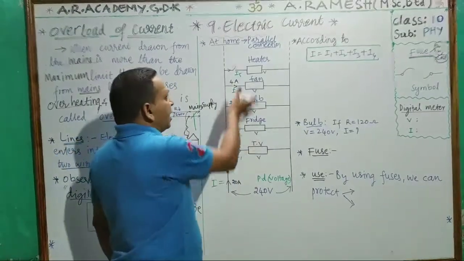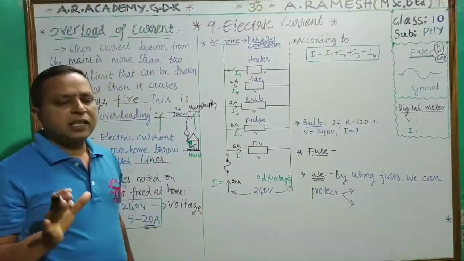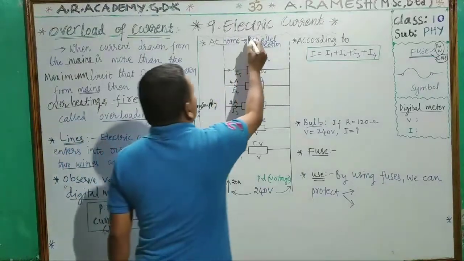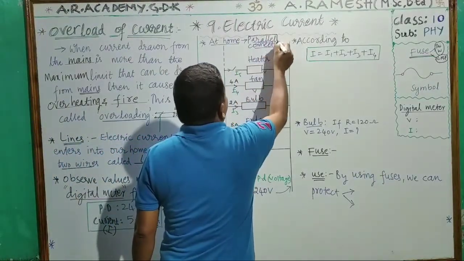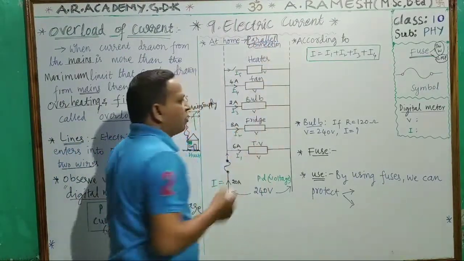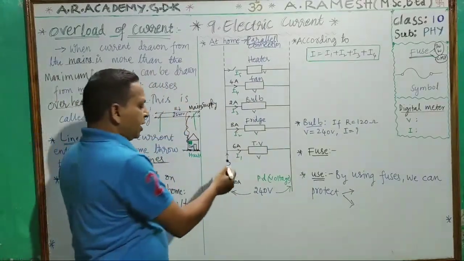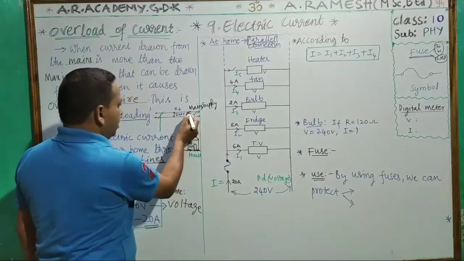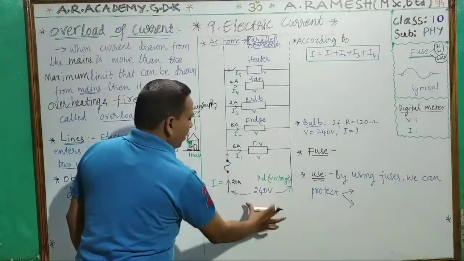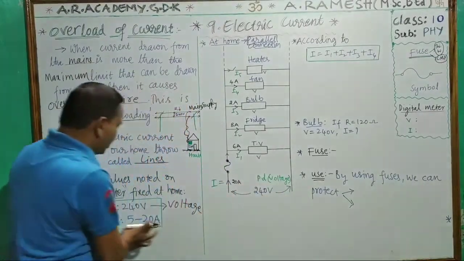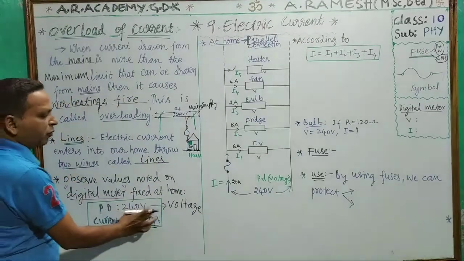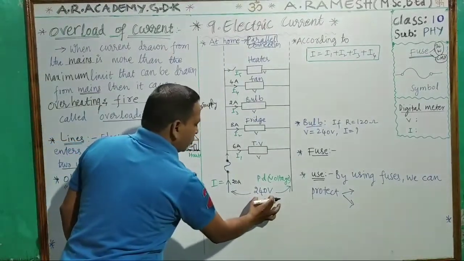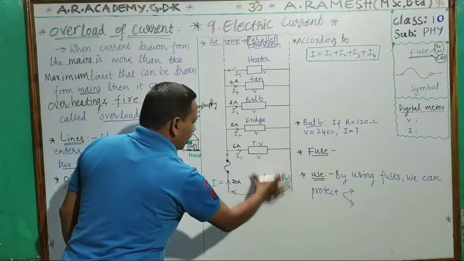Okay, these electrical appliances are generally connected in parallel. Remember, we use parallel connection in our house. You see these two lines, these two wires, the main wires. What is written here? Potential difference 240 volts.